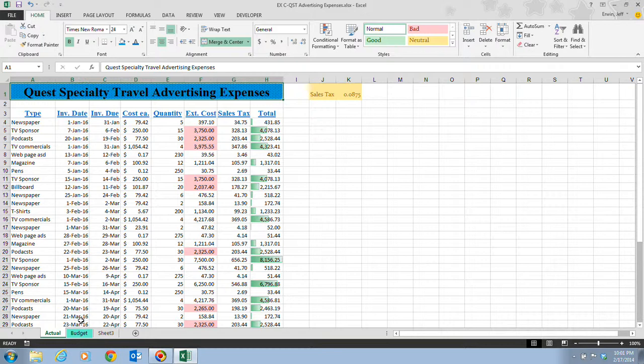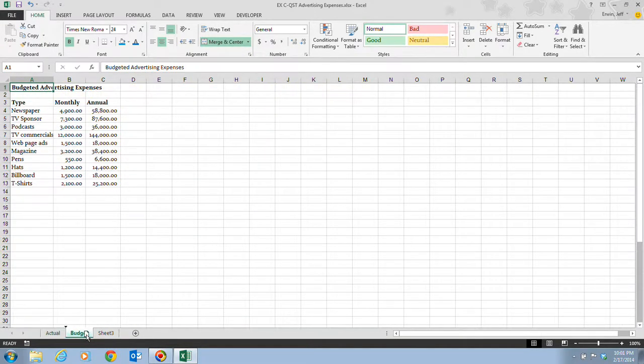To organize so we can put the budget tab to the left of the actual tab, what we need to do is click on the budget tab and press and hold down our mouse button, and then we need to drag it to the left, and you'll probably notice that there's a little black down pointing arrow that appears, and of course that's going to show us where our sheet's going to be moved. When we drag it to the left of the actual tab and release our mouse button, we now notice that the budget has been moved to the left of the actual tab.